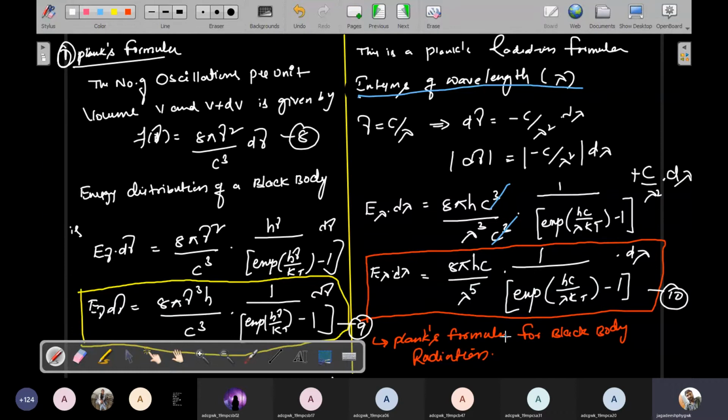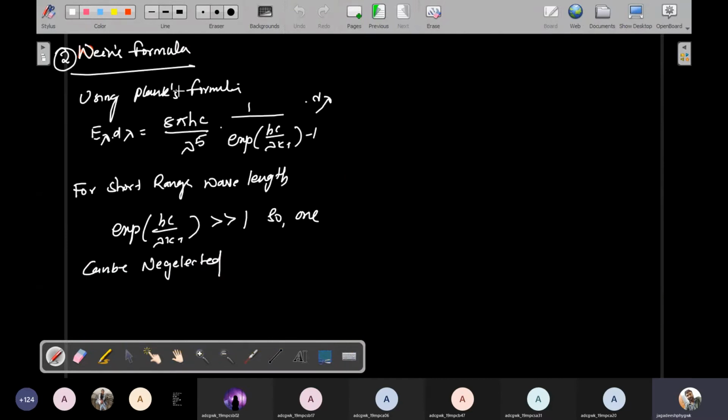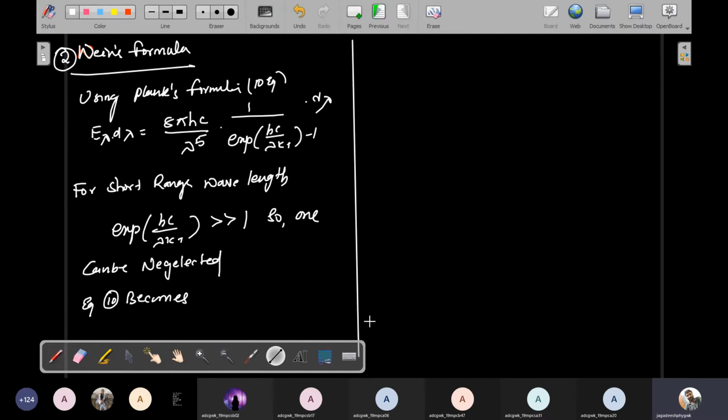If you give the numbers, you can easily understand the procedure to find every equation. So right now I'm using Planck's formula, the 10th equation. Simply neglect 1 and substitute. Equation 10 becomes, see, I simply neglect 1 from equation 10.